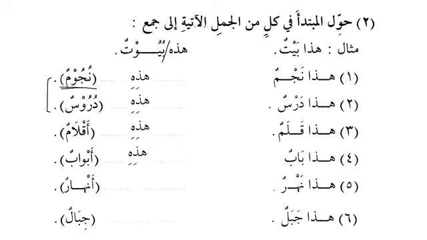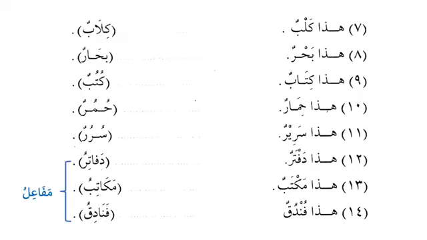هذا نهر, and this is a river, and هذه أنهار, these are rivers. Now these three, they come on the pattern of أفعال. أفعال, أقلام, أبواب, أنهار. So they follow the pattern of أفعال. Then we have هذا جبل, this is a mountain, and the plural will be هذه جبال, it is on the pattern of فعال, these are mountains.